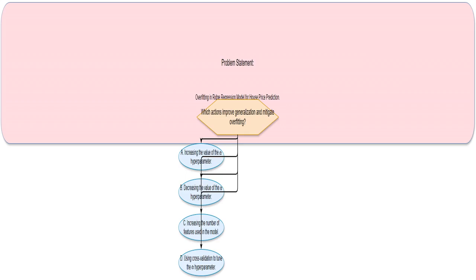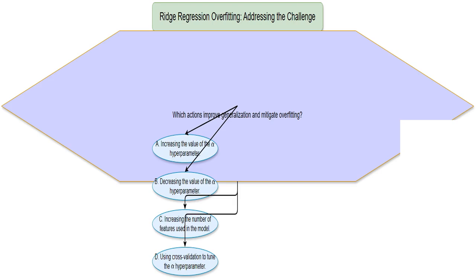You built a house price prediction model using ridge regression, and it's doing great on the data it was trained on. But, will it perform well with new houses? This is the core question, highlighting the risk of overfitting. Overfitting is when a model learns the training data too well, including the noise, and performs poorly on new, unseen data. This is the central question of the quiz.